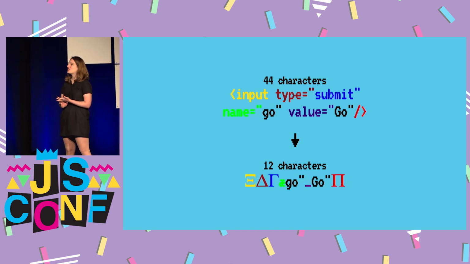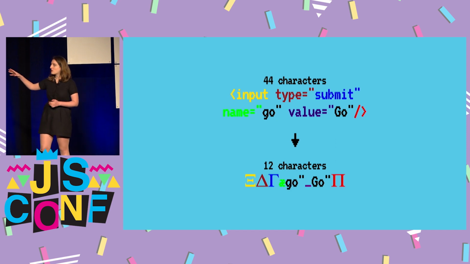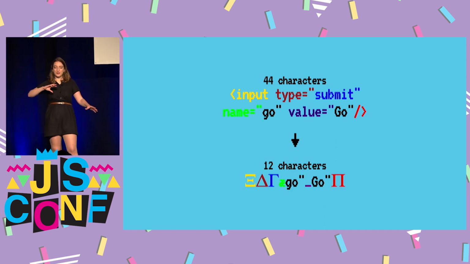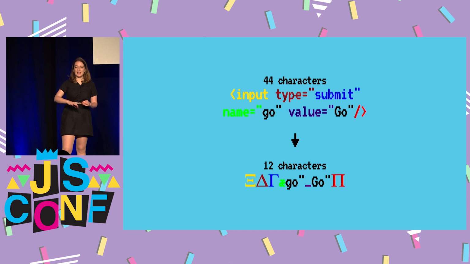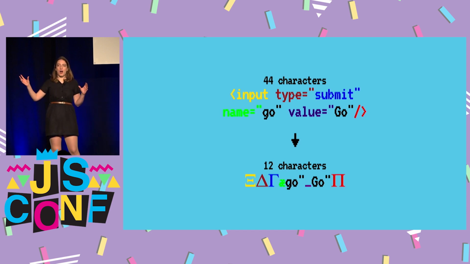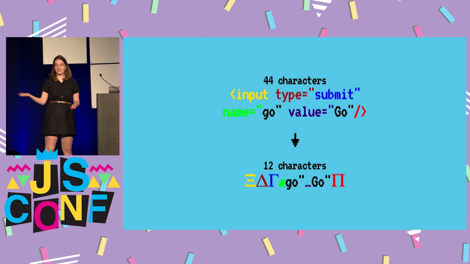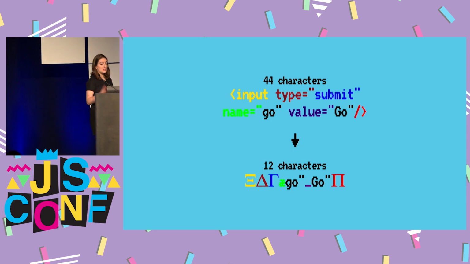Now, because we have such a small subset of HTML tags and attributes, I figured there's a way of mapping all of these combinations to the different characters. So I've color-coded the original version and the shortened version here. Like the bracket input is that first one, type equals quotation mark is the second one, and it might look a bit odd that the words are combined with the equals and quotation marks, but we know that type is always going to be followed by an equals and then a quotation mark, and so we can do this because we have enough characters in the Greek letters to do this explicit mapping, and this shortens it quite a bit.